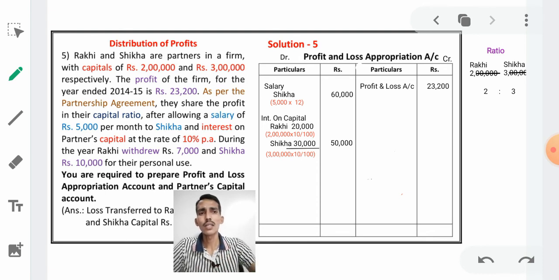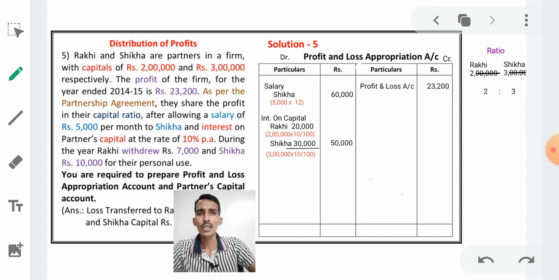You may ask, sir, you said you won't take the capital amount, but you have taken the capital amount as 2 lakhs here. See here, I took the capital to calculate interest. I did not take that amount directly in the outer column. So the capital amount and drawings amount will not be taken into the profit and loss appropriation account. Only interest on capital and interest on drawings will be taken into the profit and loss appropriation account.